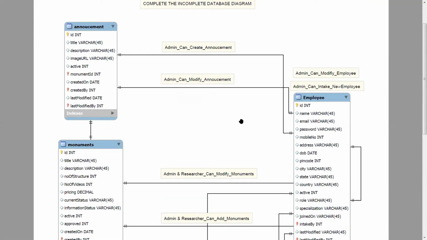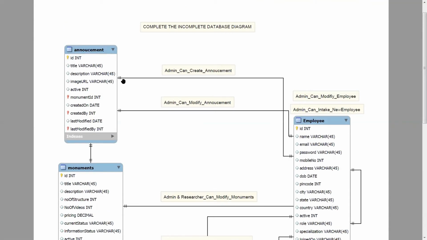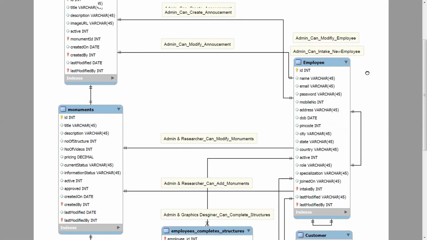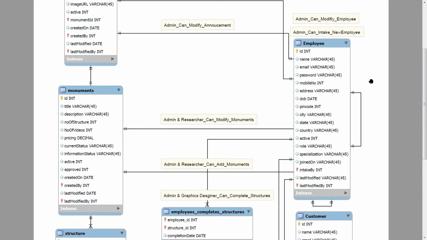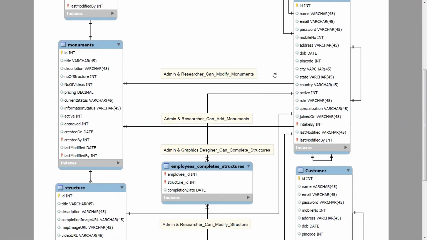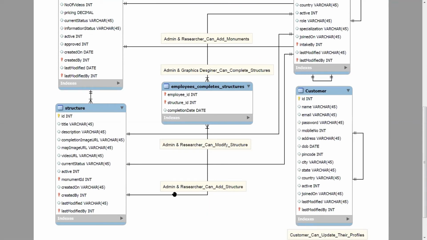So let's look at some of the relations that we can find over here. Admin can create the announcement, admin can modify the announcements, admin can modify the employees as well, and at the same time admin can take new employees. Now we have role-based access over here. So one role that you have already seen is the admin one, which an employee can have. There are many more roles that the employee can have. So one of the roles is researcher. So admin and researcher can modify the monuments. At the same time, they can add the monuments. And if we go below, admin and researcher can also add the structures.